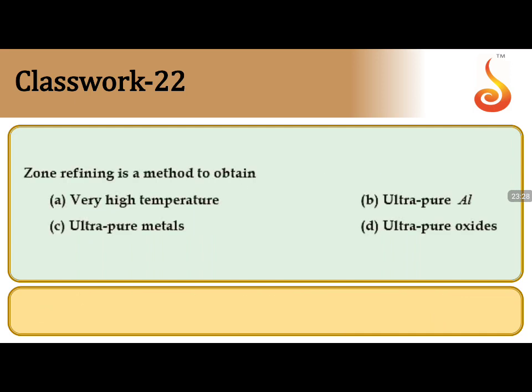And question number 22: zone refining is a method to obtain what? Zone refining is a method to obtain ultra pure metals. It is used particularly for semiconductors, to get 100% purity, ultra pure metals. So the answer should be option C, ultra pure metals.